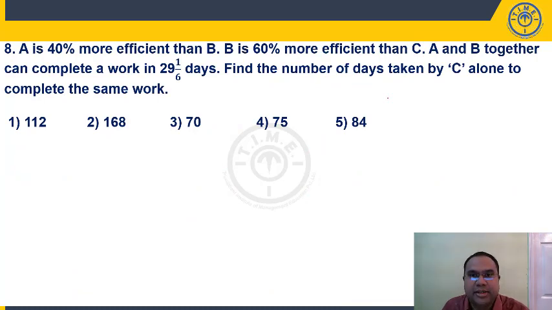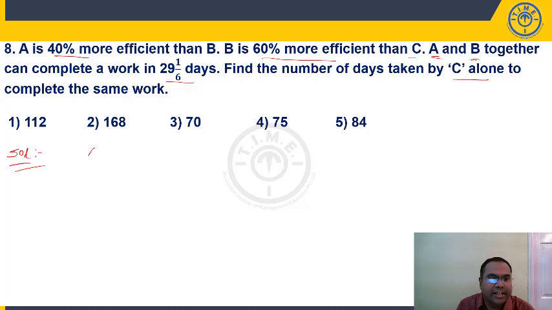Question number 8, students. A is 40% more efficient than B. Okay. B is 60% more efficient than C. A and B together can complete a work in 29 1/6 days. Find the number of days taken by C alone to complete the same work. Now we have the relationship here. A is 40% more efficient than B and B is 60% more efficient than C. So A is compared with B and B is compared with C, and that too in percentage.